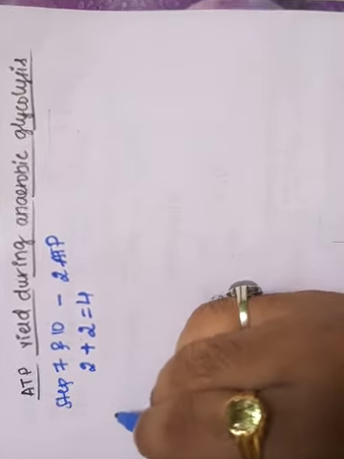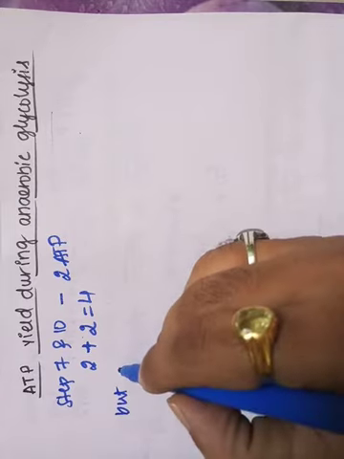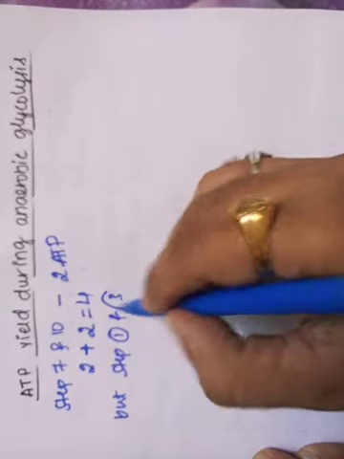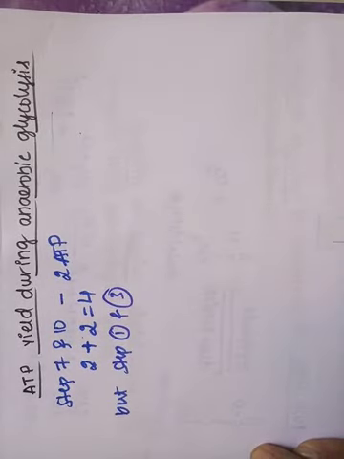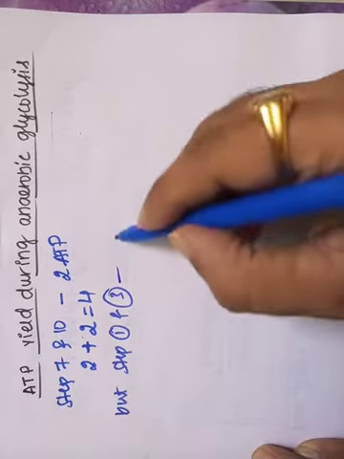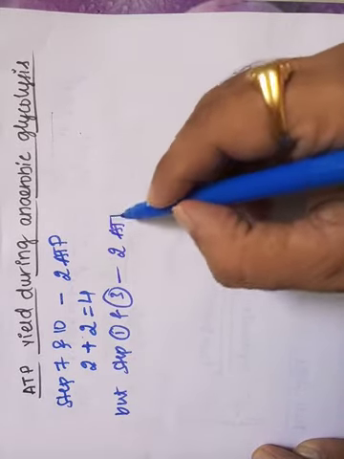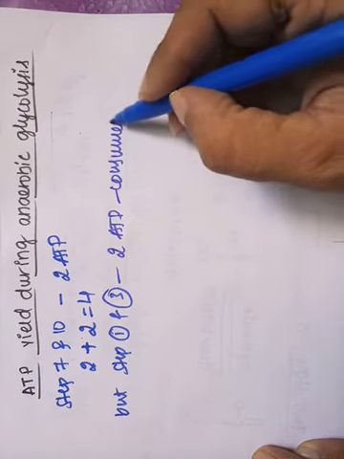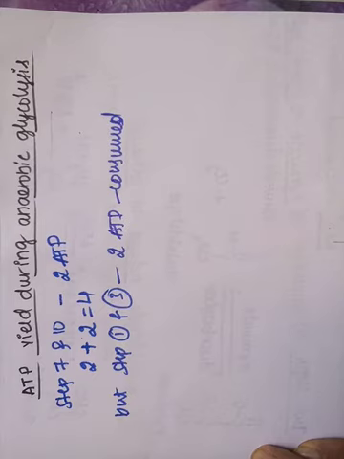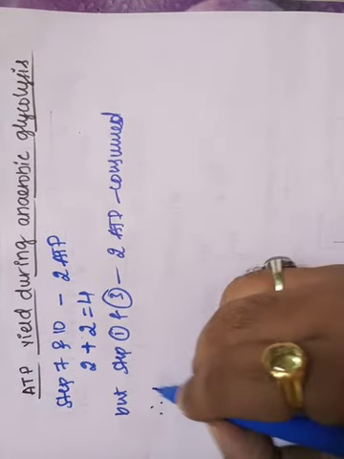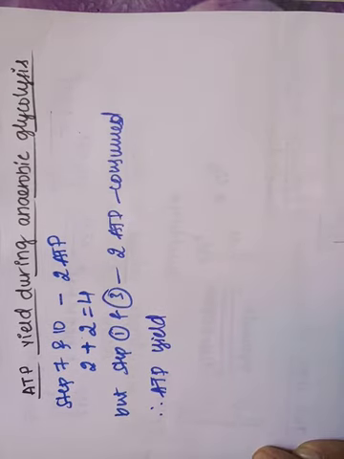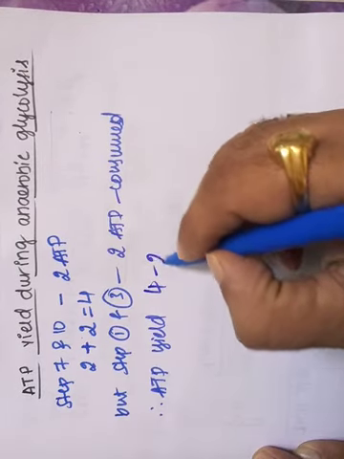But in reactions 1 and 3, that is in step 1 and 3, what happens? 2 ATP molecules are consumed. Therefore, the ATP yield during anaerobic glycolysis is 4 minus 2.